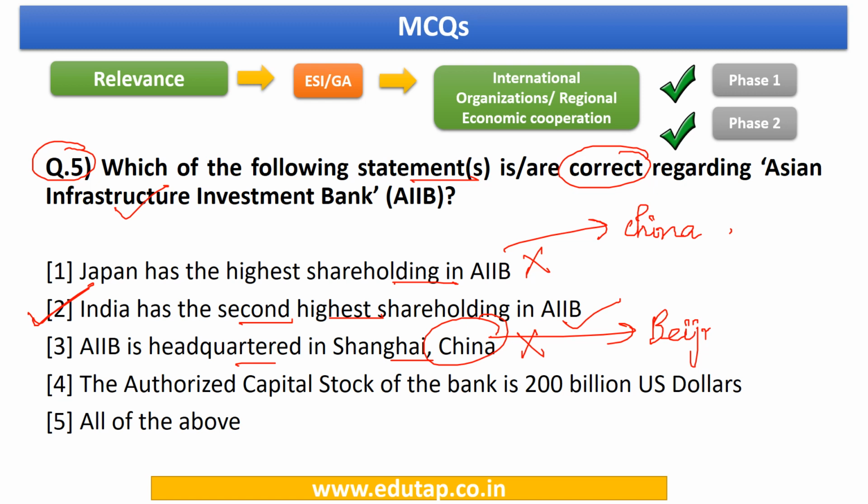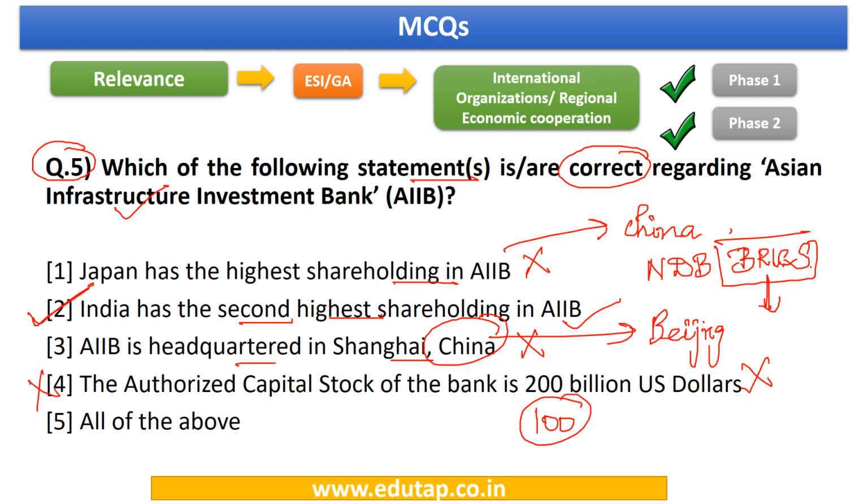Now friends, there is an important bank that is New Development Bank, NDB, or the BRICS Bank. Okay, that particular bank is actually headquartered in Shanghai, China, and BRICS country stands for Brazil, Russia, India, China, and South Africa. The authorized capital of the bank is 200 billion US dollars. No, the answer is actually 100 billion US dollars. So this statement also becomes incorrect. So the correct option is the second statement, that is India has the second highest shareholding in AIIB.